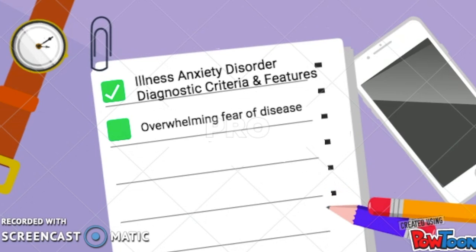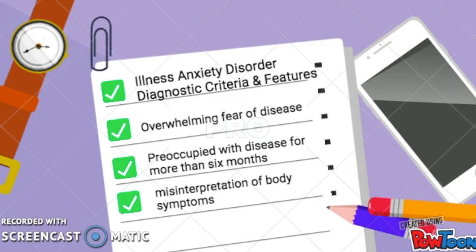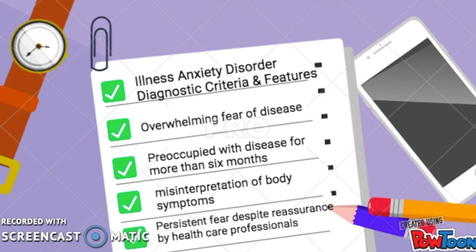Illness anxiety disorder diagnostic criteria and features. There's overwhelming fear of disease, being preoccupied with the disease for more than 6 months, misinterpretation of body symptoms, and persistent fear despite reassurance by healthcare professionals.